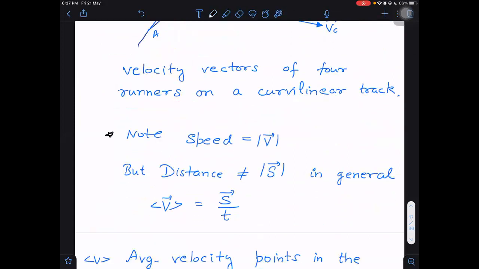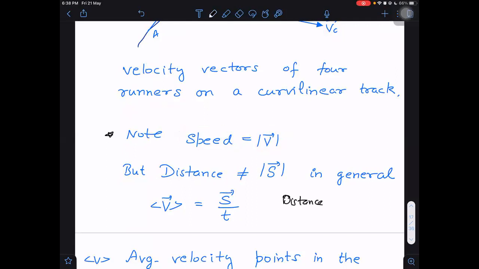Important point to be noted. Speed will be equal to magnitude of velocity. But distance is not equal to magnitude of displacement in general. Generally, we cannot say distance is equal to magnitude of displacement. I gave you an example before also. Right or not? Distance is more than displacement.